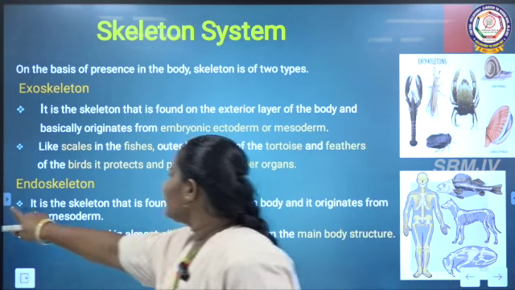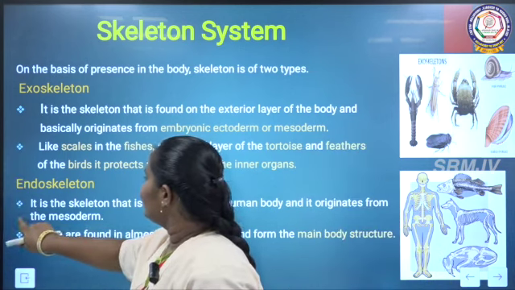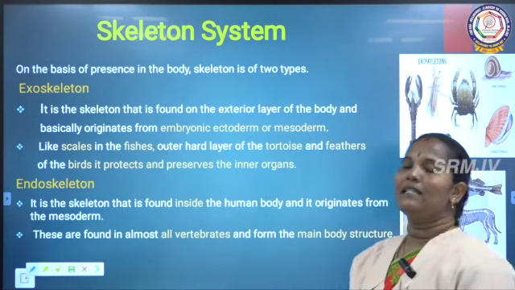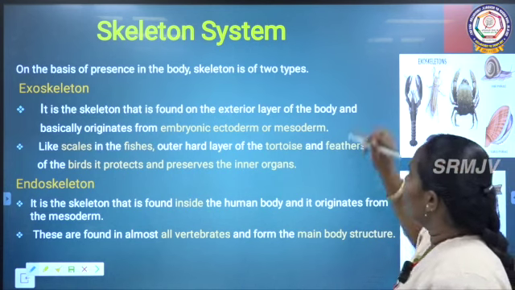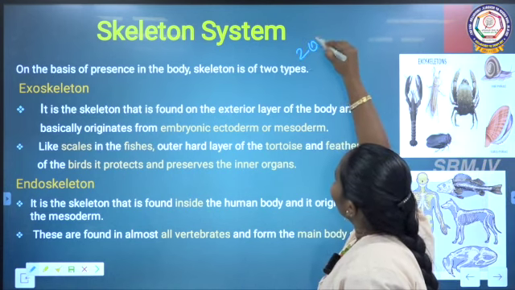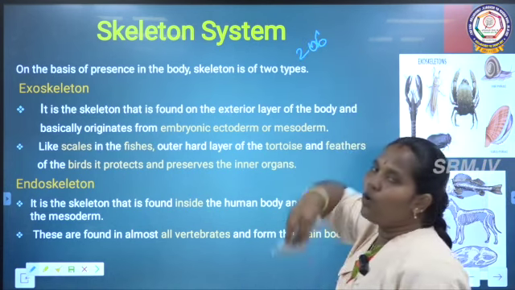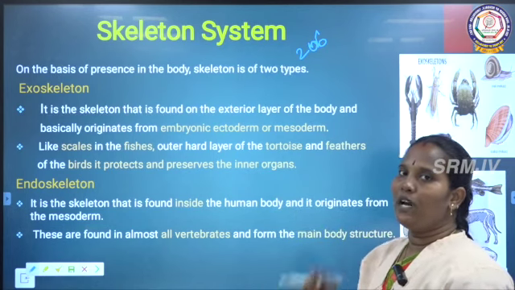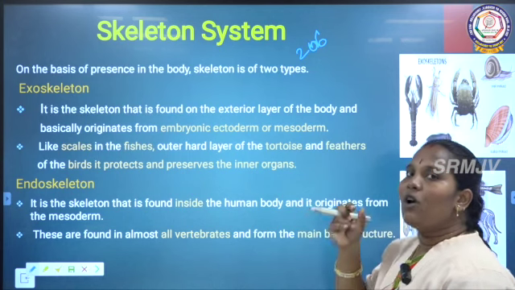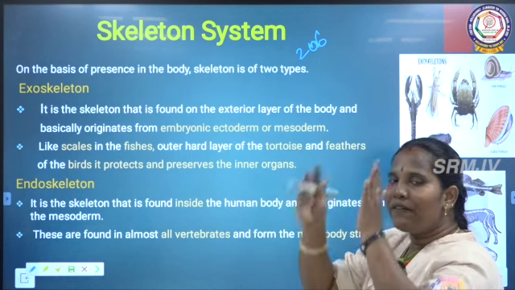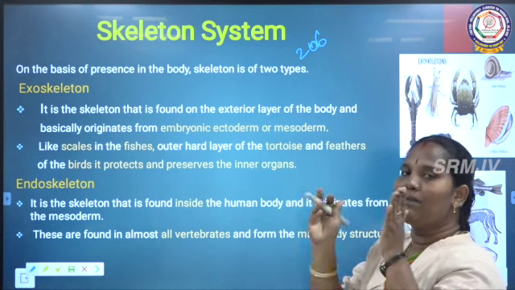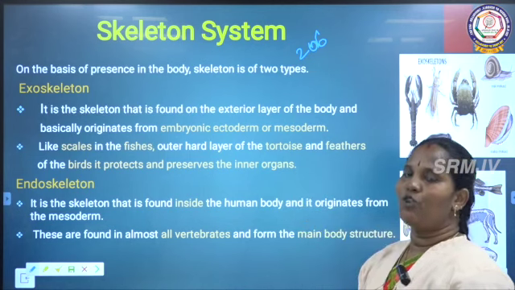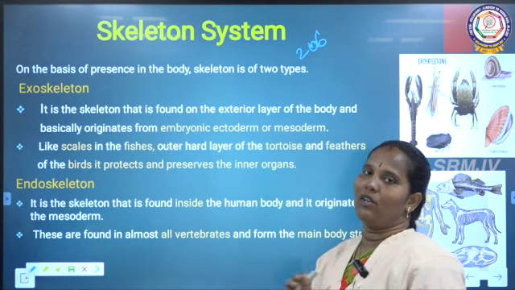See. What is skeleton? Skeleton means we have the bones in our body. How many bones are there? Totally 206 bones are there in the adult human body. All these bones make a framework. The framework means it makes a structure, and this structure is called the skeleton system. So, the framework of the bones is called the skeleton.